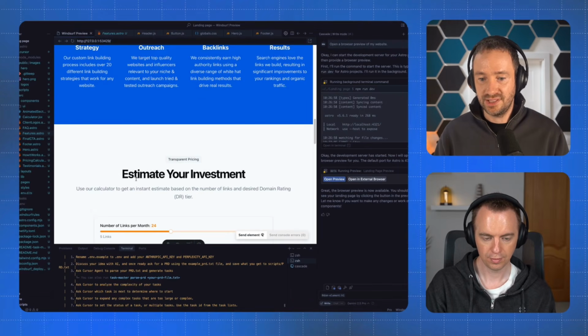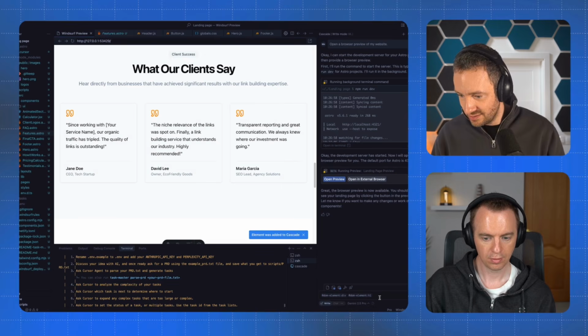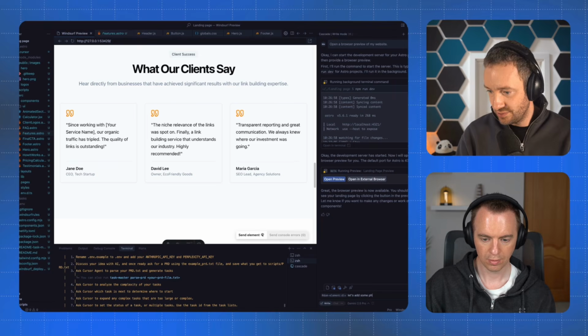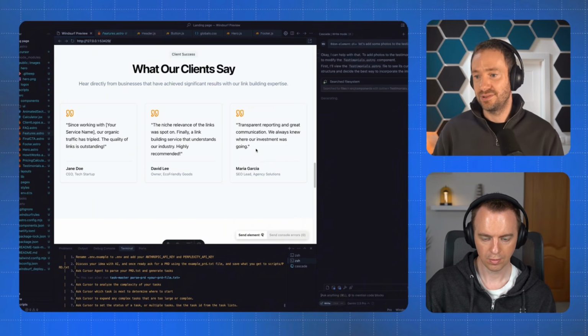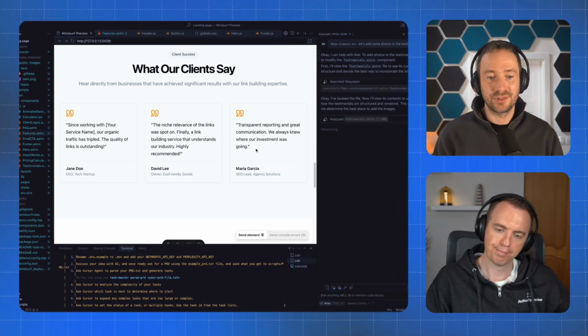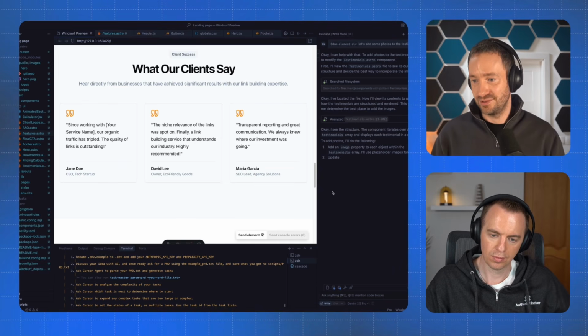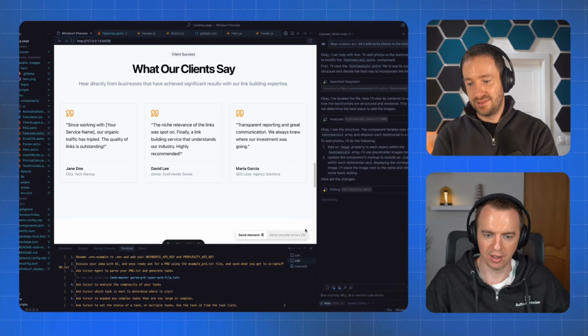So for example, let's say I want to add some photos on the testimonial, right? I could literally select element, select this thing, and then say, let's add some photos to the testimonials. Because I selected the element, it understands, it's looking at the files, and it's gonna start adding some photos there. Obviously, I don't have photos in my project, so it's gonna put a broken photo here, but I could just put a photo in my project. This is very similar to how you would give feedback to a web designer who is building this for you.